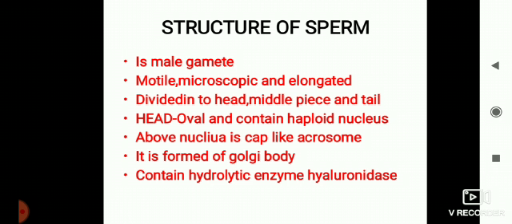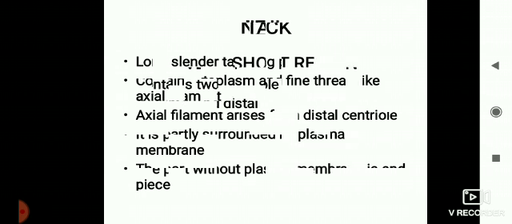In one ejaculation, about 400 million sperms are ejaculated. It consists of a head, oval, which consists of the nucleus, and above the head there is a cap called the acrosomal cap, which secretes hyaluronidase enzyme which breaks open the egg for amphimixis. Neck is very short, which consists of the centriole, which helps in cell division.